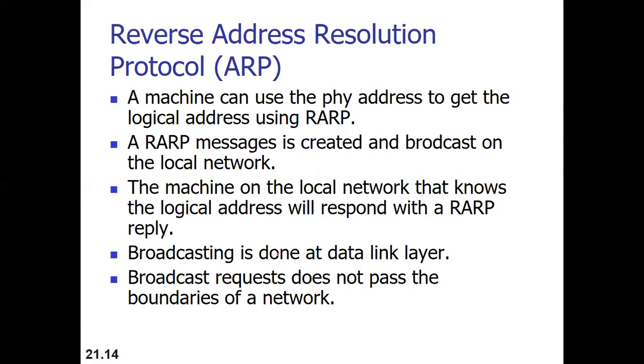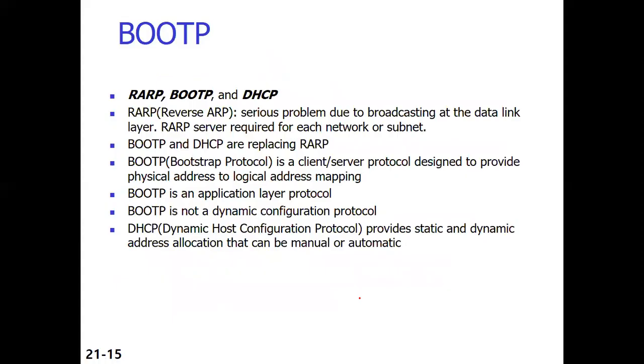So if you see some of the features, a machine can use the physical address to get the logical address using RARP. Again, your message is a broadcast and your reply is going to be unicast, which is provided by your RARP server. Broadcasting is done at the data link layer. Broadcast request does not pass the boundaries of the network.